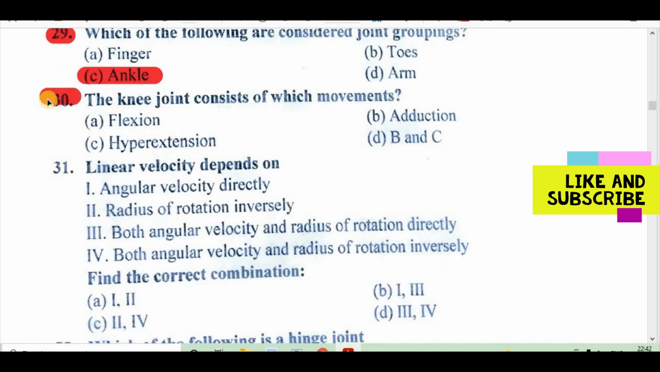Question 30. The knee joint consists of which movements? A. Flexion, B. Adduction, C. Hyperextension, D. B and C. Right answer is A. Flexion.